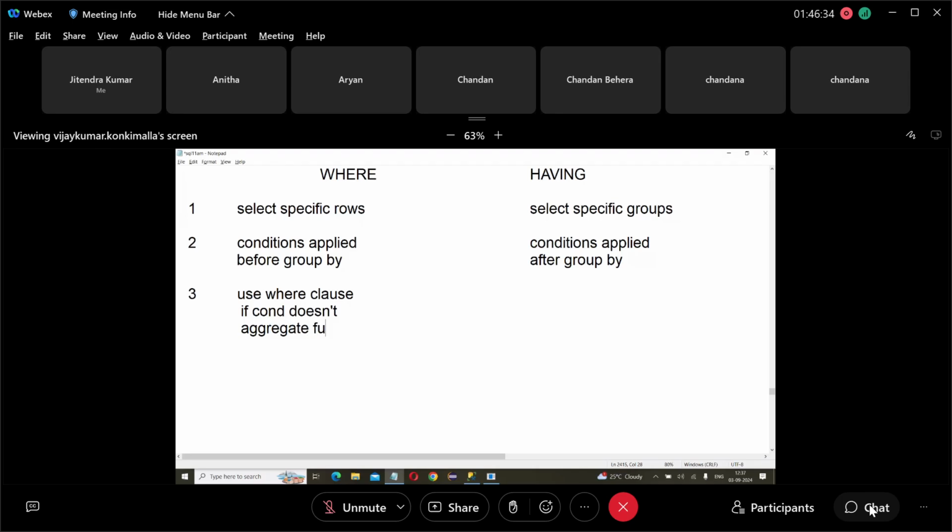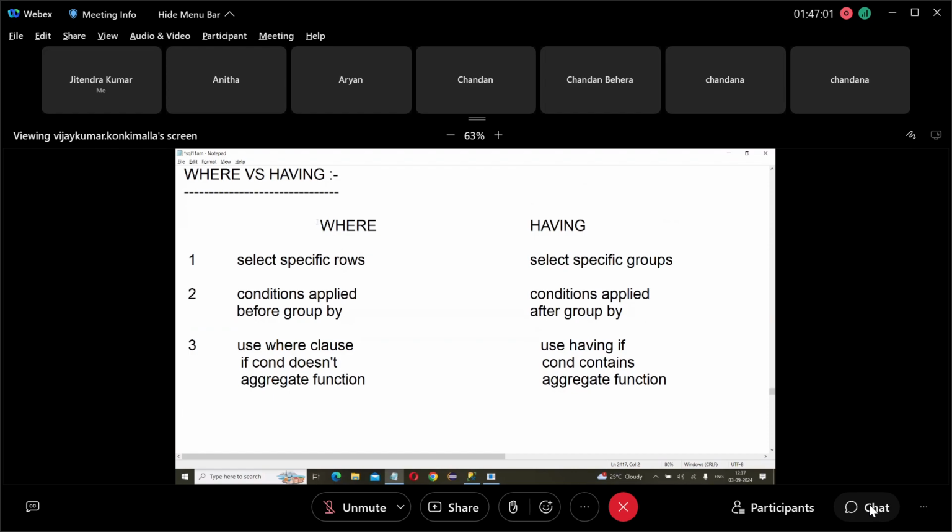Use having if the condition contains an aggregate function. This is the difference between where and having.